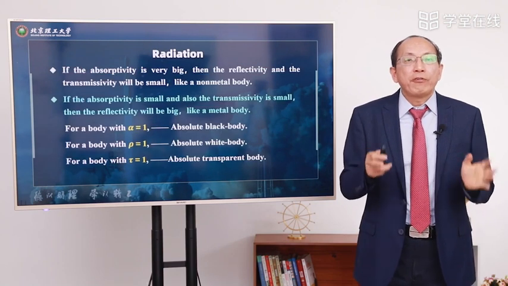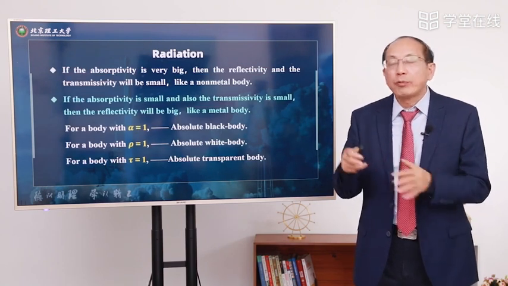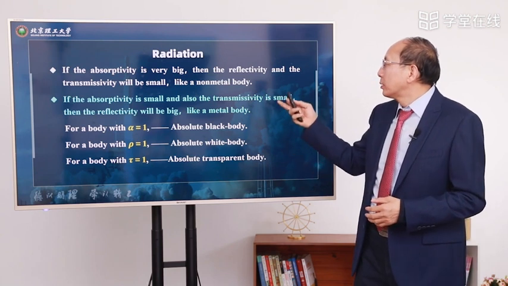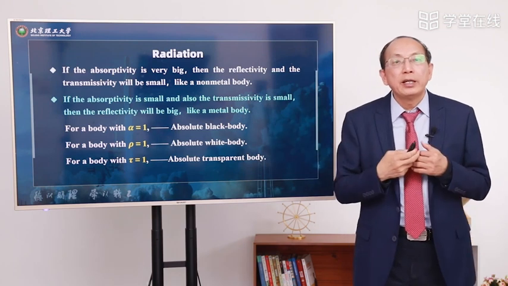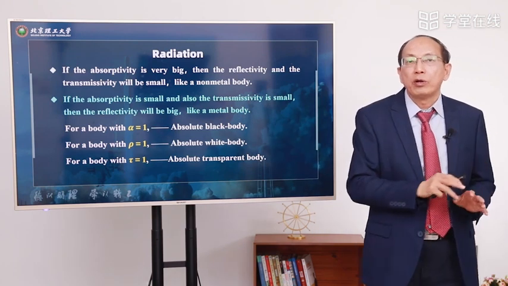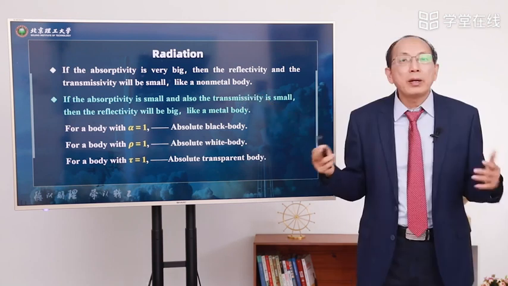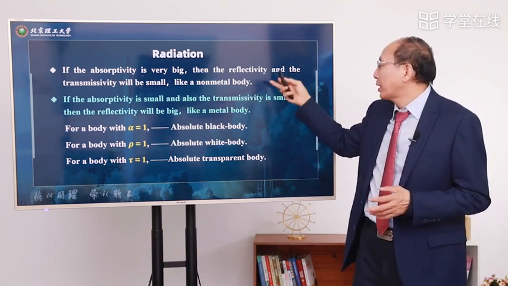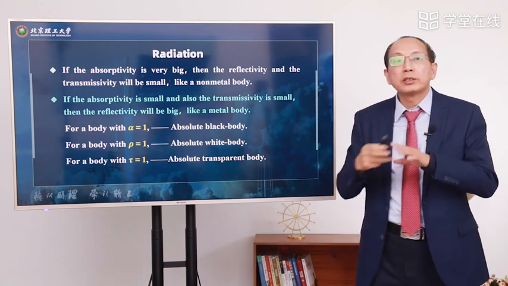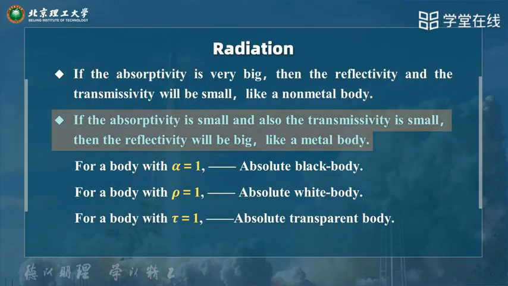If the absorptivity is very big, certainly the reflectivity and the transmissivity will be small, like a non-metal body. In this case, alpha is very big, but reflectivity and transmissivity are small. If the absorptivity is small and also the transmissivity is small, the reflectivity will certainly be big, like a metal body.